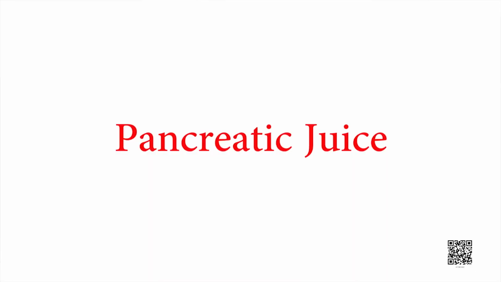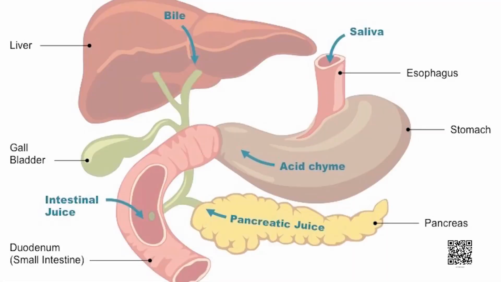The pancreatic juices are responsible for the breaking down of complex carbohydrates and proteins. These carbohydrates are broken down into simple sugars which are absorbed easily. Proteins are broken down into amino acids and fats are broken down into glycerol or fatty acids. These can be absorbed by our body easily.